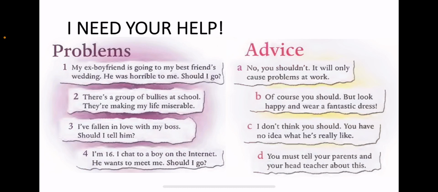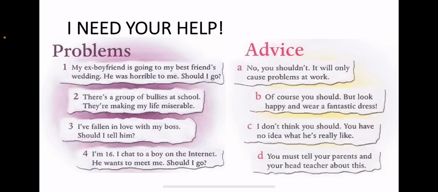Okay, so the first problem, my ex-boyfriend is going to my best friend's wedding. It was horrible to me. Should I go? What is the correct suggestion or the most appropriate one? Probably B, right? Of course, you should, but look happy and wear a fantastic dress. That's a possible suggestion. What about number 2? It says there's a group of bullies at school. They're making my life miserable. What is the correct suggestion? Probably D, right? You must tell your parents and your head teacher about this.